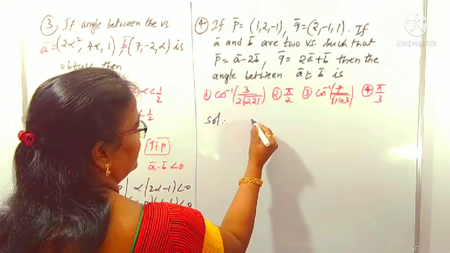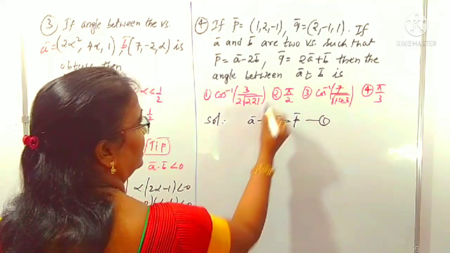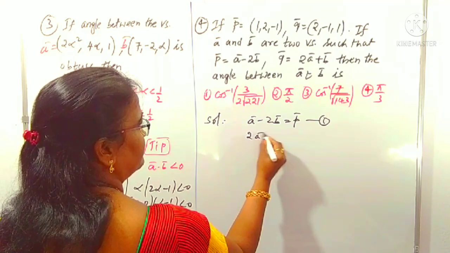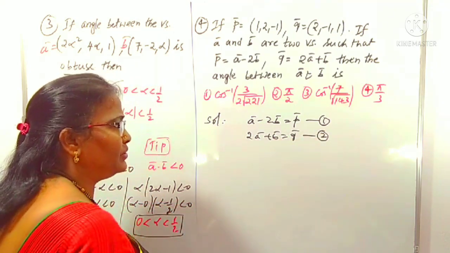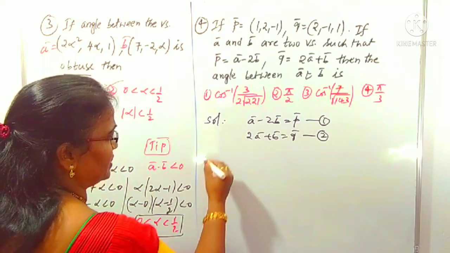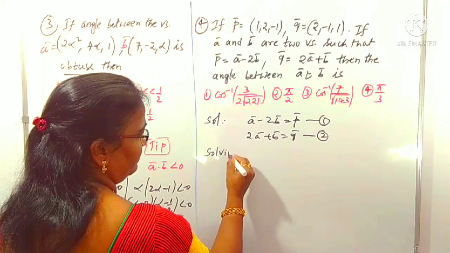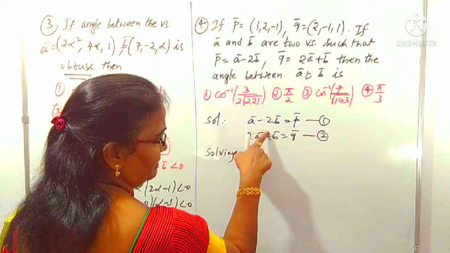This is taken as equation 1: A minus 2B is P, and another, equation 2: 2A plus B is Q. To find the angle between the two vectors, we have to find the vectors A and B. By solving these two equations we can find A and B. To get the B value, we can cancel the A value.